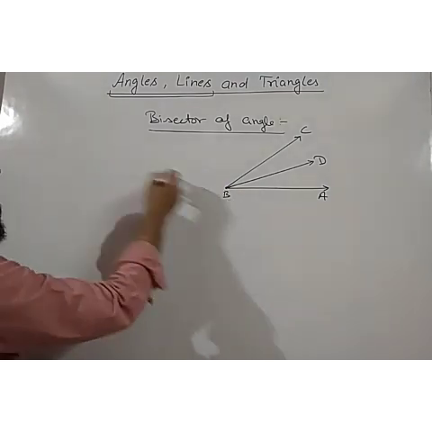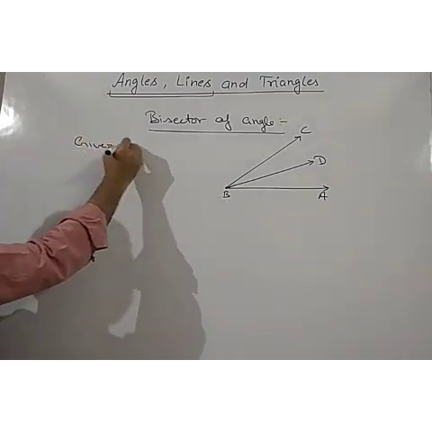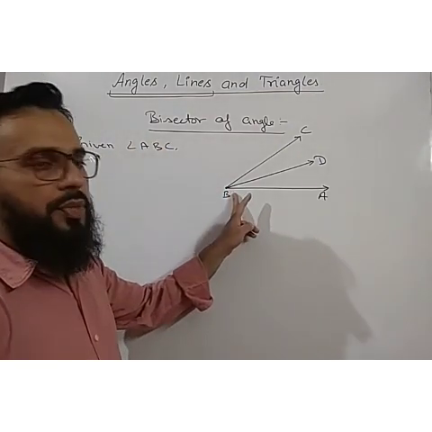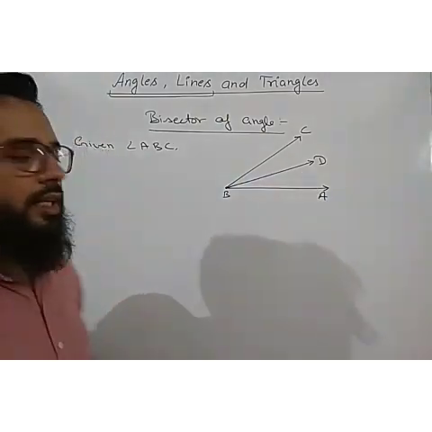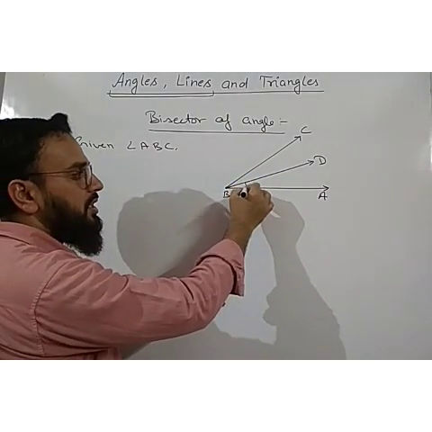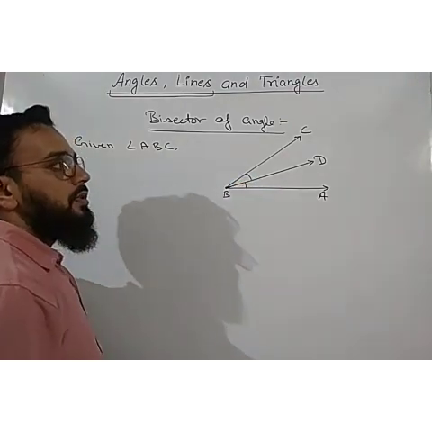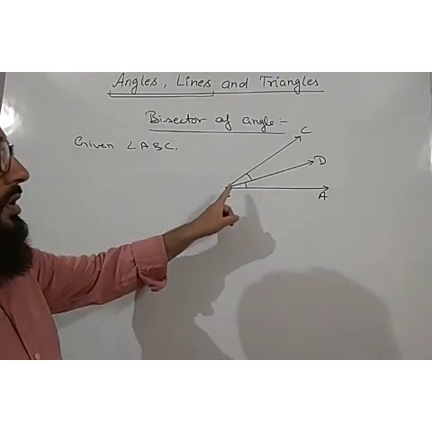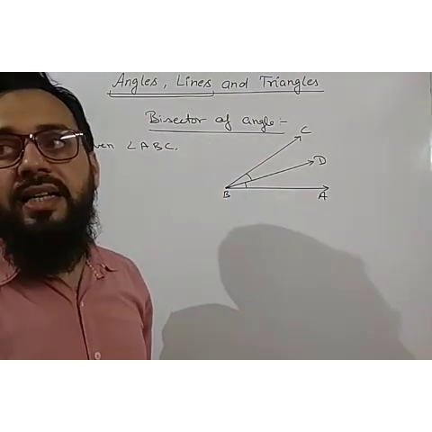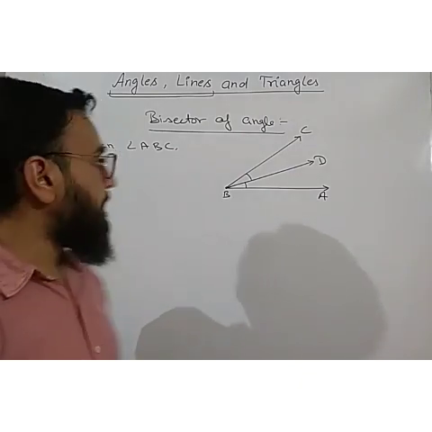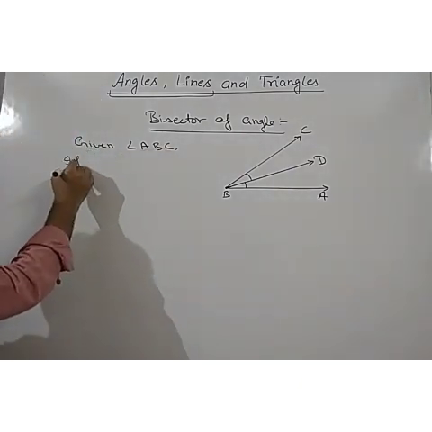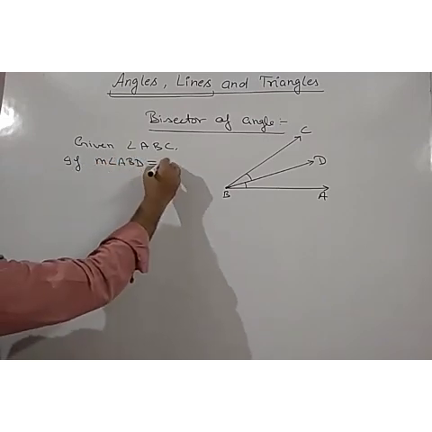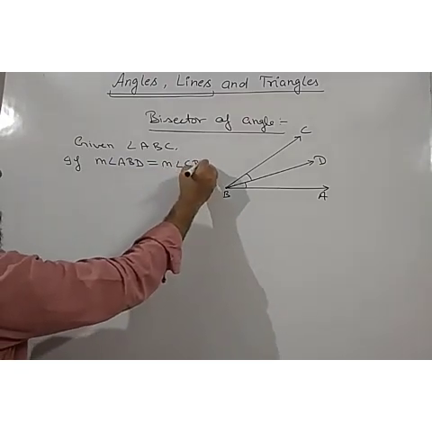So we are given angle ABC, and if there is another ray starting from B, which is BD, in such a way that the measure of angle ABD is equal to angle CBD, then this particular ray will be called the bisector of the angle ABC.